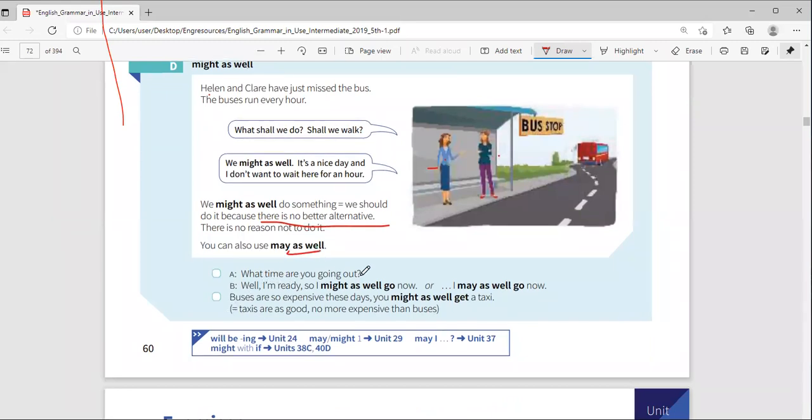What time are you going out? Well, I am ready, so I might as well go now, or I may as well go now. Buses are so expensive these days. You might as well take a taxi. Why might you as well take a taxi? Because there is also an alternative. If this is not there, the alternative is what? A taxi.